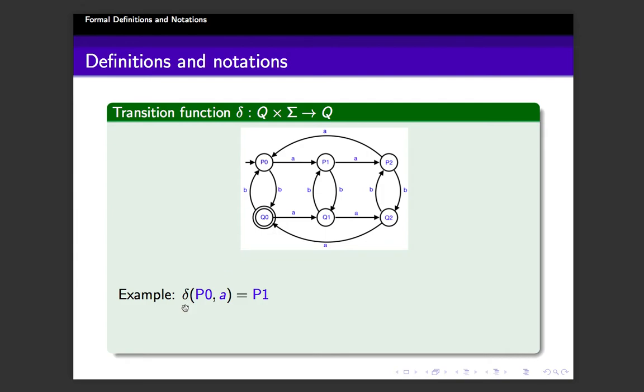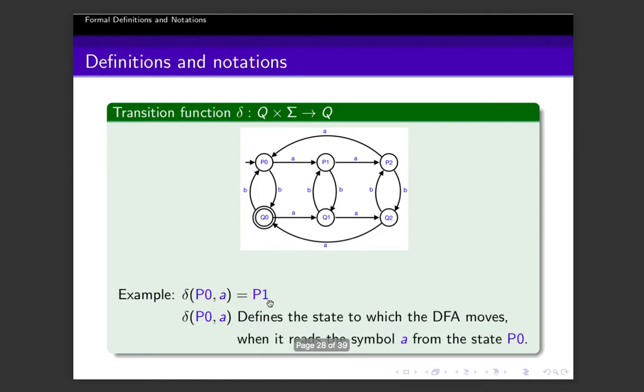In the example, delta P0 comma A. That is, if you are in P0, you are reading A, where will you go? You will go to P1. And that is what it is saying, delta of P0 comma A is equal to P1. Or in other words, delta P0 A defines the state to which the DFA moves when it reads the symbol A from the state P0.